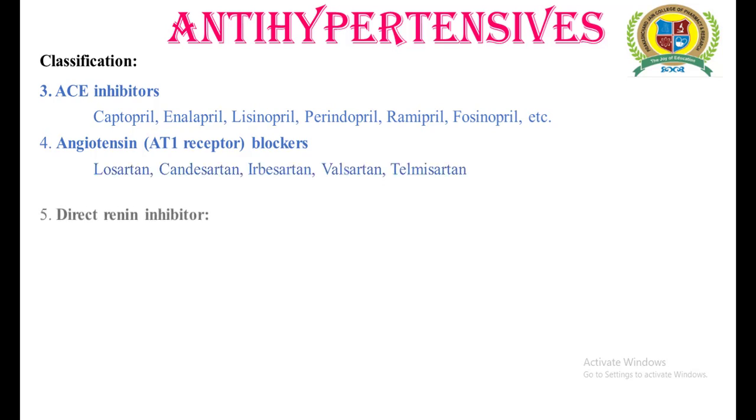Direct renin inhibitors. Whenever there is stimulation of the renin-angiotensin-aldosterone system, renin is responsible for the conversion of angiotensinogen into angiotensin 1. So by using the renin inhibitor aliskiren, you can inhibit the conversion of angiotensinogen into angiotensin 1.